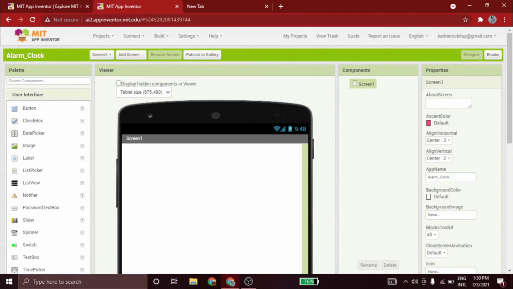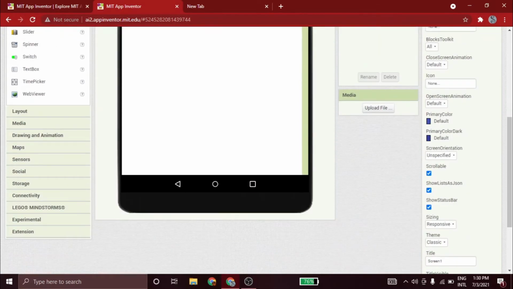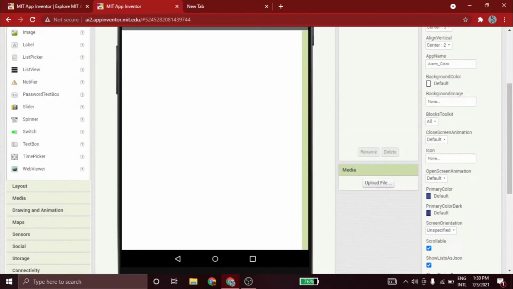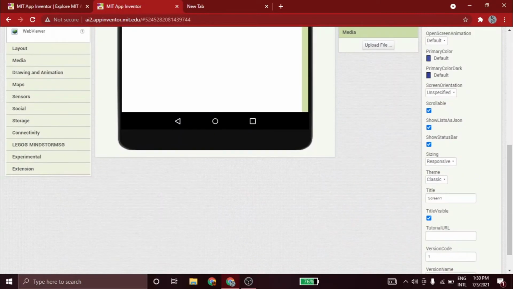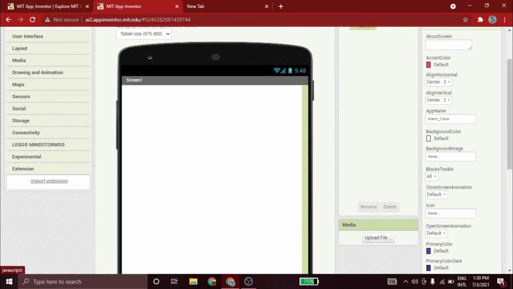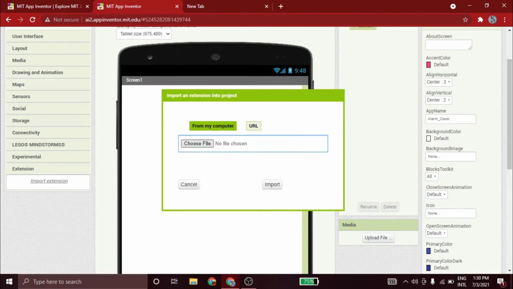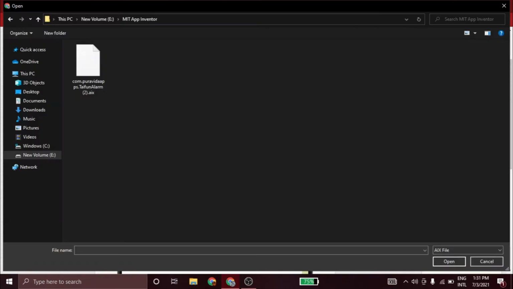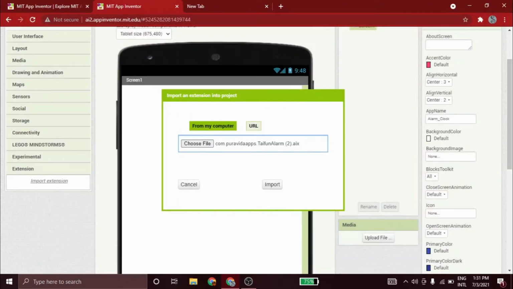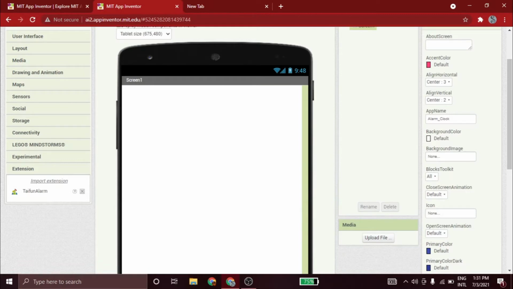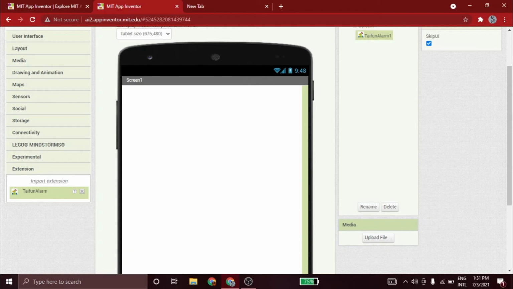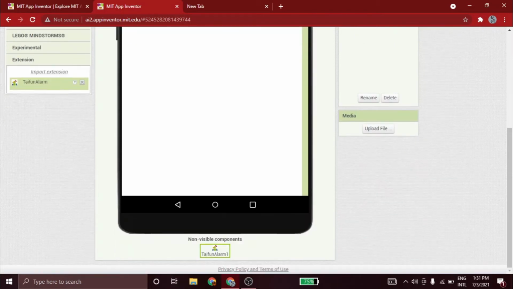So now first for this we have to attach an extension. If you just scroll down to the bottom in the palette and then click extension. Now just click import extension, choose file, and now here I'm just gonna click on this extension and click open, import. Now as you can see, it's typhoon alarm, and now you just drag and drop it, but we can't see it because it's a non-visible component.